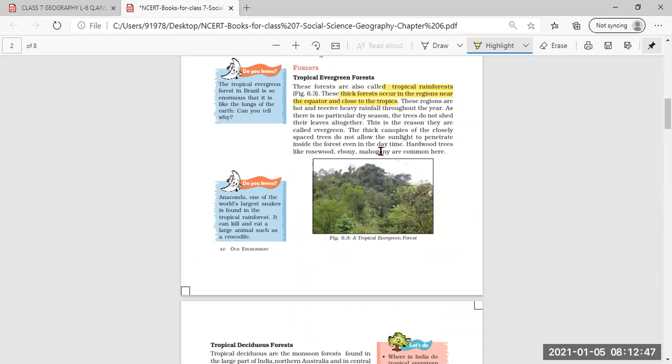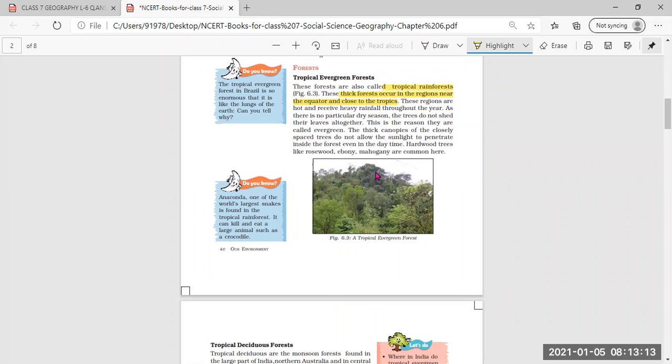Now, when the forest cover is very thick and dense, the canopies form a tent-type structure. The leaves and barks of the trees are so bunched together that the sunlight can't penetrate or enter the forest area inside.